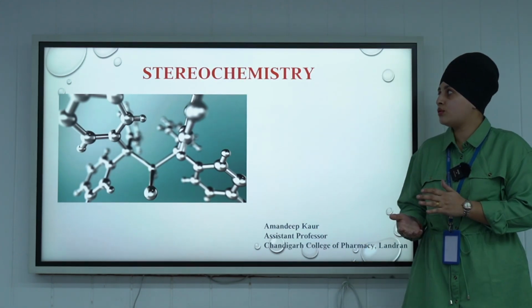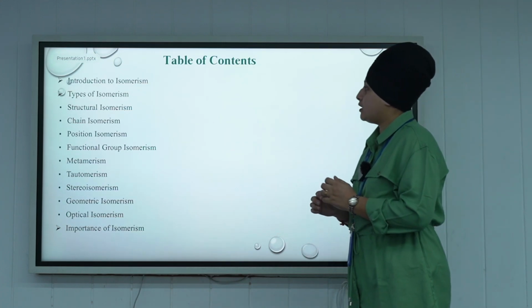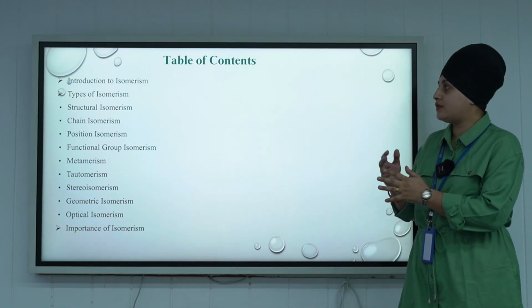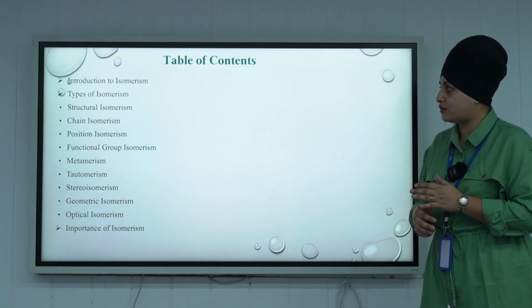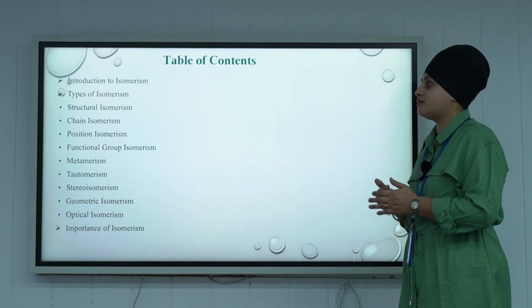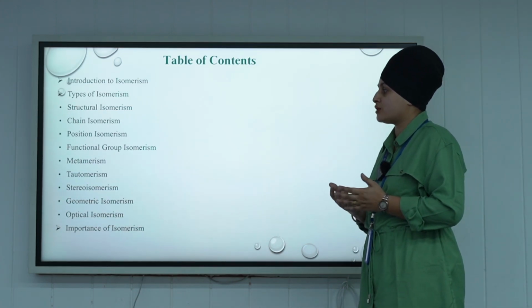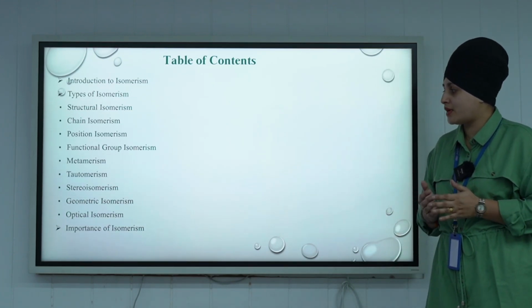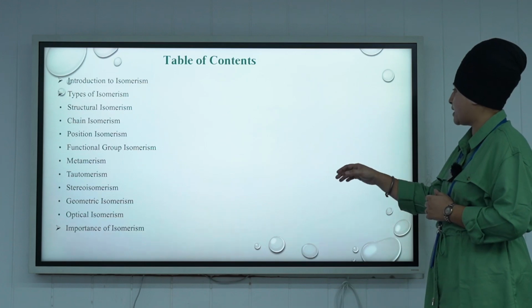Now today our topic is stereochemistry. First of all, we have to discuss the table of contents for today: introduction to isomerism, types of isomerism, including structural isomerism, chain, position, functional, and stereoisomerism and geometrical isomerism. And the last one is the application or importance of isomerism.